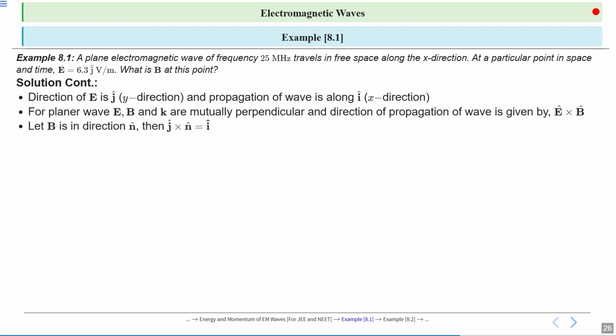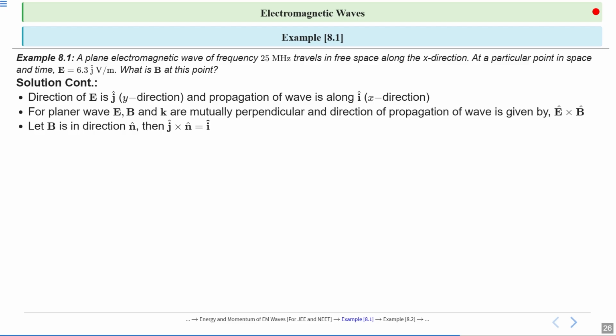j cap. What is B cap? Oh, sorry, B cap is not given. What is k cap, the direction of the propagation vector? i cap. So let's suppose B is in n direction. We don't know in which direction B is. So E cap cross B cap will be equal to the direction of propagation. So j cap, which is the direction of E cap, direction of B cap we don't know, so we are writing n cap here, and the direction of propagation is i cap.